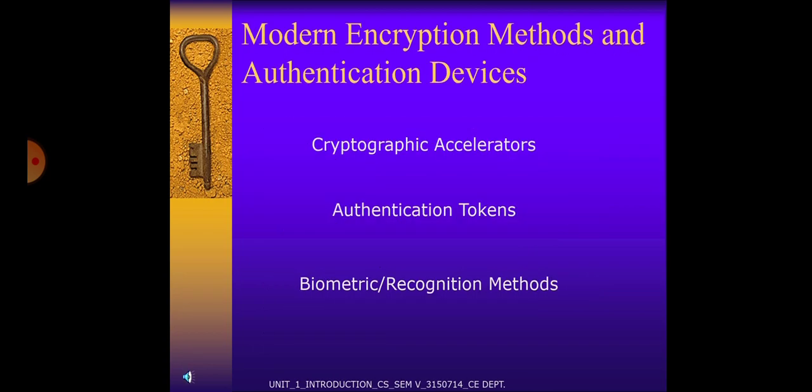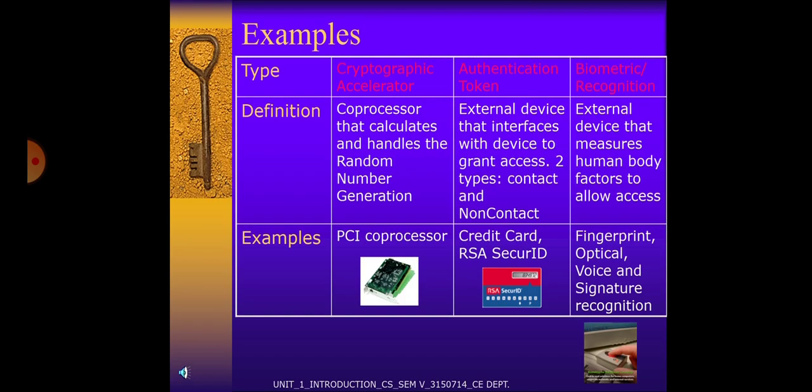Modern encryption methods and authentication devices are cryptographic accelerators, authentication tokens, and biometric recognition methods. Then a few examples; we are seeing the definition of cryptographic accelerator, for example, processors that calculate and handle random number generation.